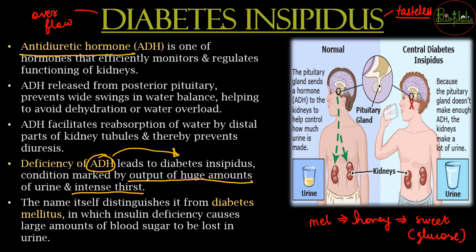As the name suggests, it is very similar to diabetes mellitus. You should not get confused, because diabetes insipidus is for what? Diabetes insipidus is for the deficiency of ADH, whereas diabetes mellitus is the insulin deficiency, which is regarding the blood sugar levels. If a lot of blood sugar is coming in the urine, then that is the case of diabetes mellitus. If the condition is dilute urine, excessive thirst, large amount of urination, that is going to be diabetes insipidus.